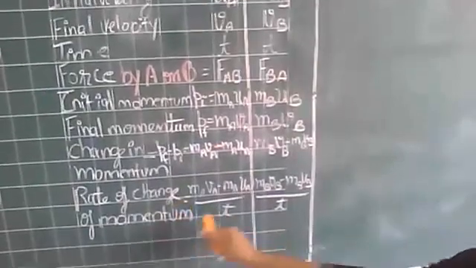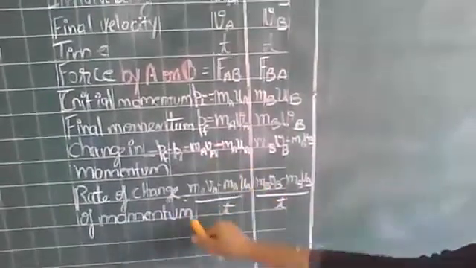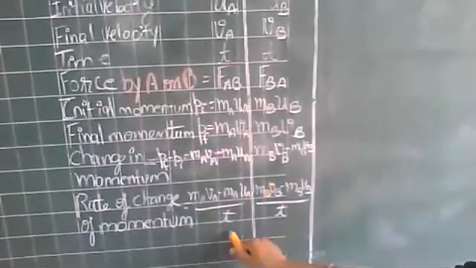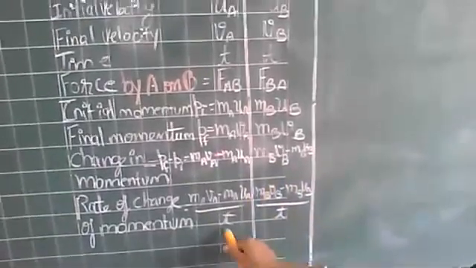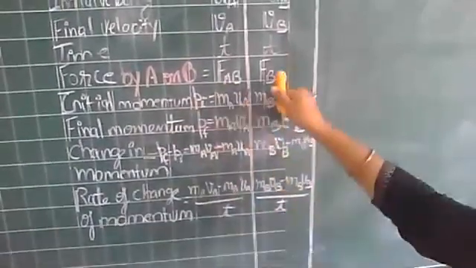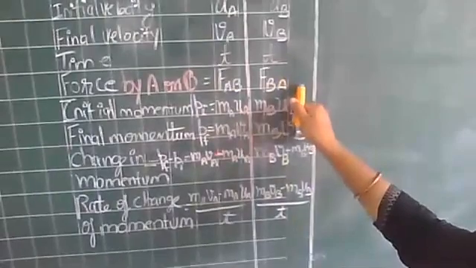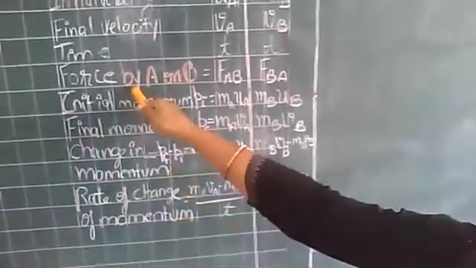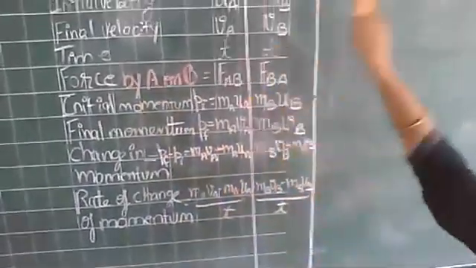The rate of change of momentum for object A, the value is this, and the rate of change of momentum for object B, the value is this. So these values I am picking up. The rate of change of momentum and force is FAB. Force for B is FBA, right? So I am putting the values of rate of change of momentum and force from this area over there.